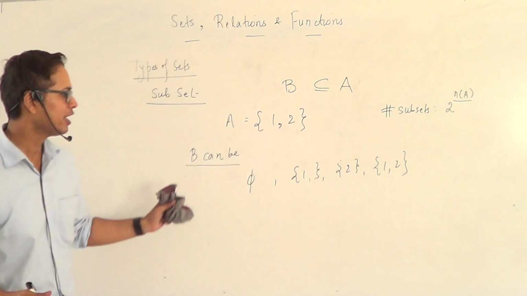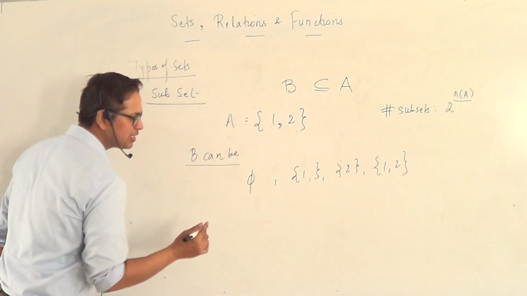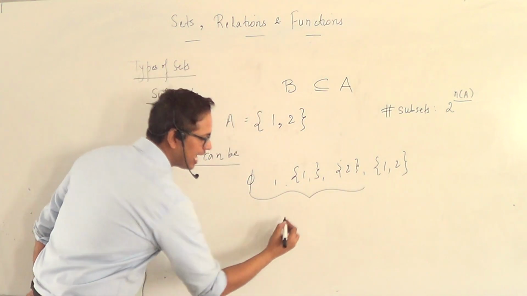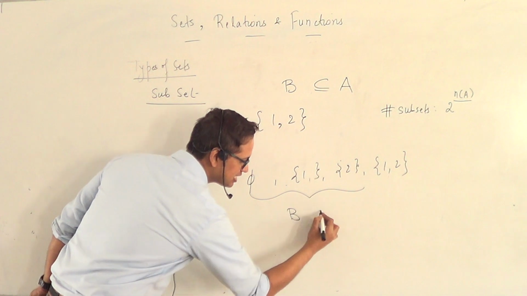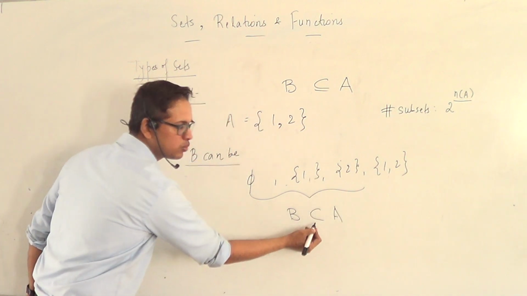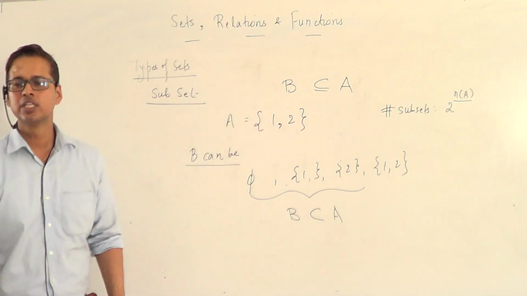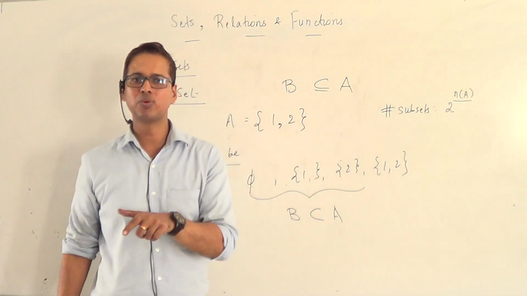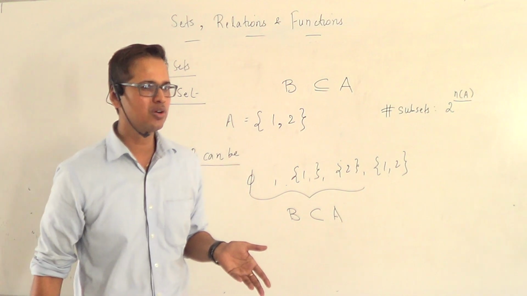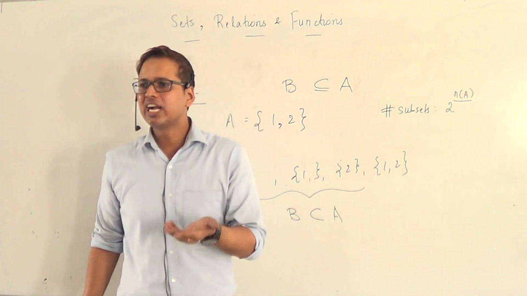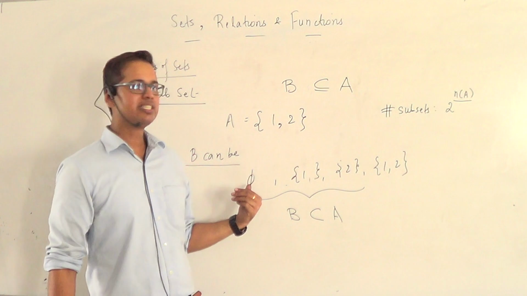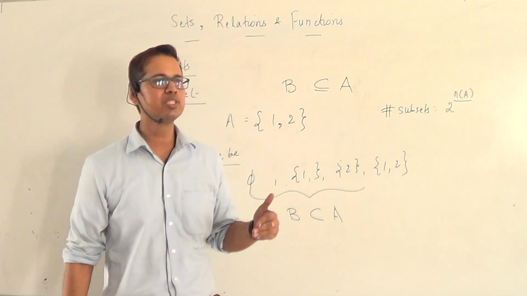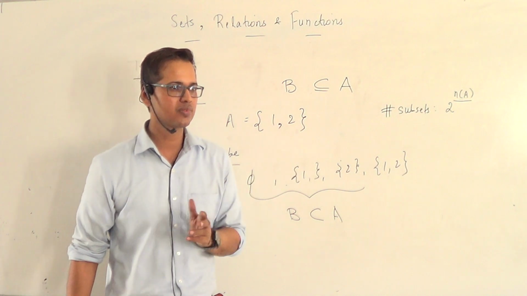Now here, I would consider these 3 as the proper subsets, and proper subsets would be represented by this symbol, without an equal to sign. So the number of proper subsets is 2 to the power n minus 1, excluding the set itself. If you consider the R.D. Sharma definition, then phi and the set itself would be excluded, so the number of proper subsets will be 2 to the power n minus 2.